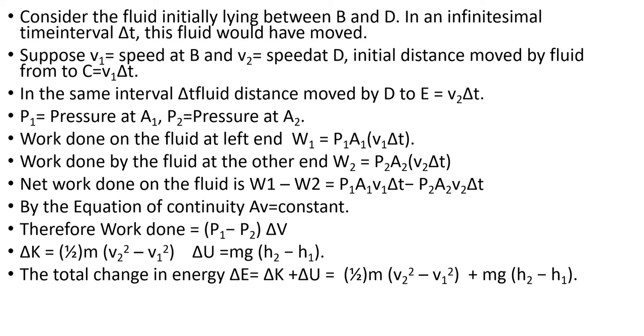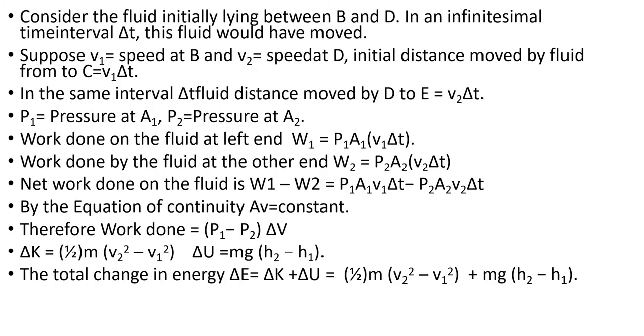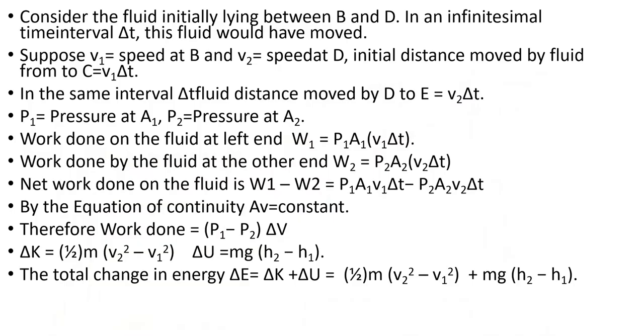Now the work done can be written. This is very important: at A, work is done on the fluid, and at B, work is done by the fluid. Work done on the fluid is taken as positive, and work done by the fluid is taken as negative.